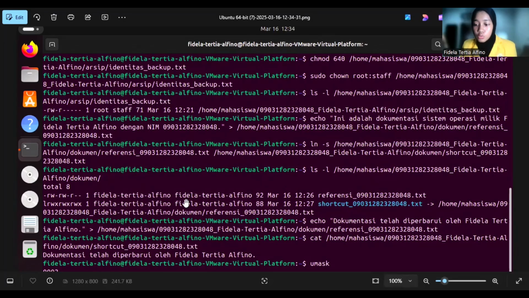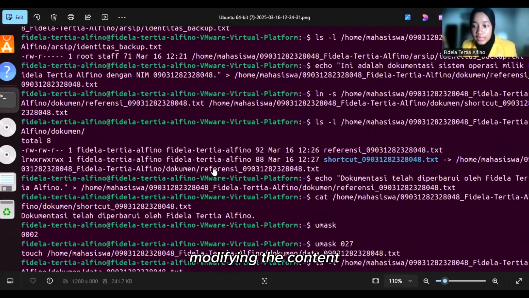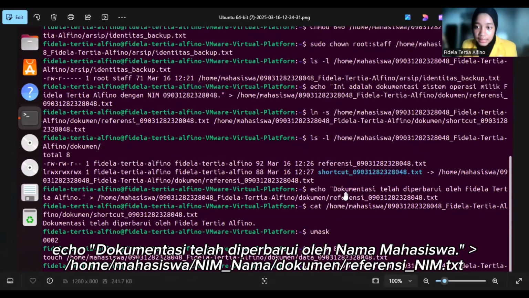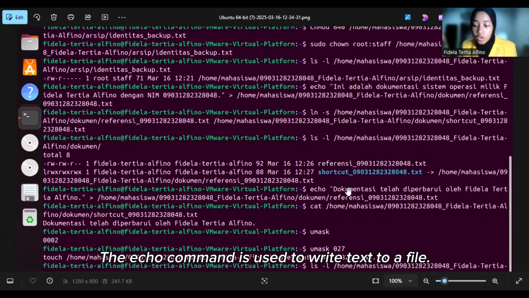Okay, now we go to section D, modifying the content of referensi_nim.txt. We use the command echo dokumentasi telah diperbarui oleh Fidel Tertia Alvino /home/mahasiswa /my name_Fidel Tertia Alvino /dokumen /referensi_myname.txt. The echo command is used to write text to a file, and the redirect operator overrides the file content.